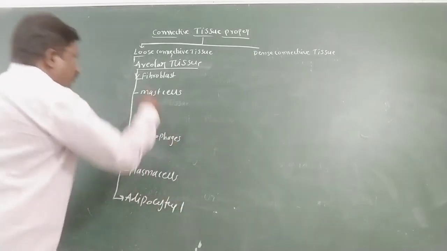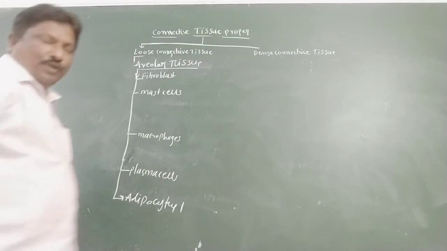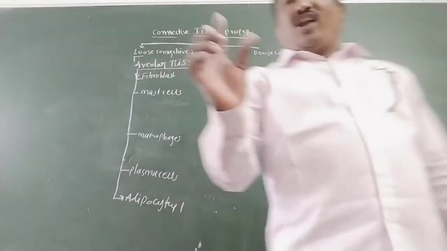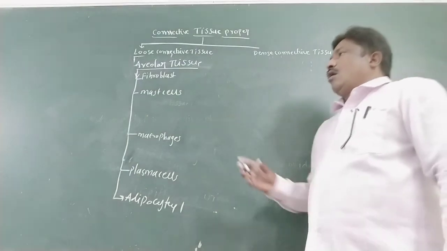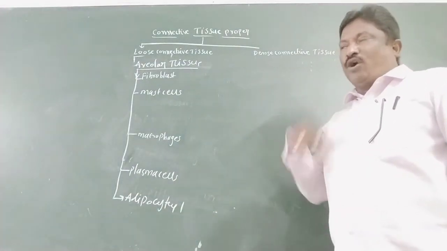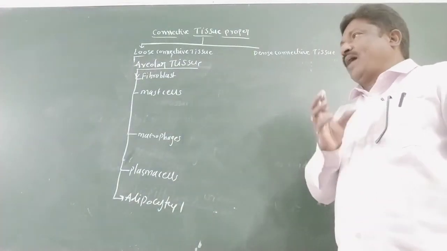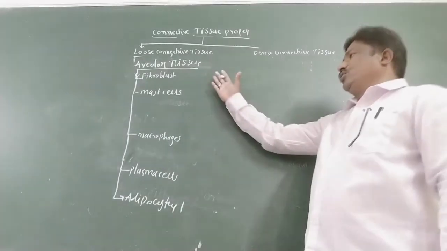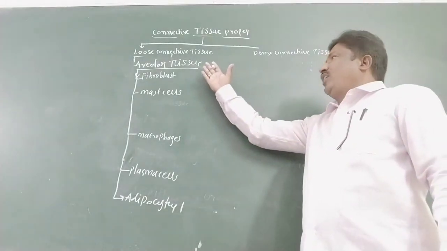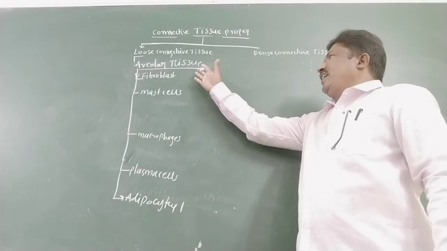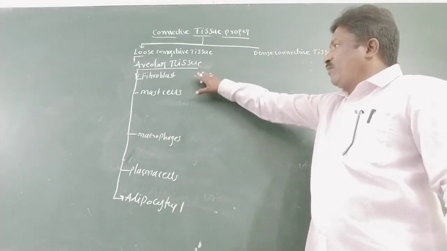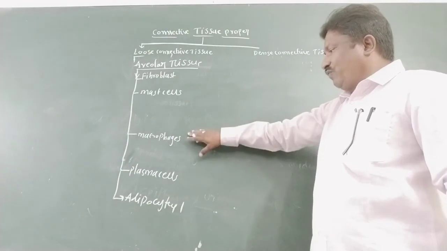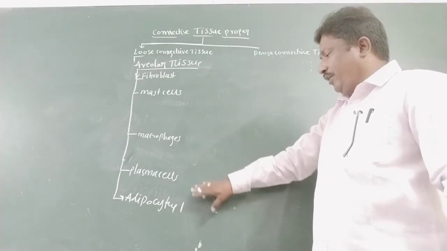Once again, areolar tissue is one of the most widely distributed tissues in the body. It forms packing in almost all the organs, is located in the subcutaneous layer of the skin, and consists of fibroblasts, mast cells, macrophages, plasma cells, and adipocytes.